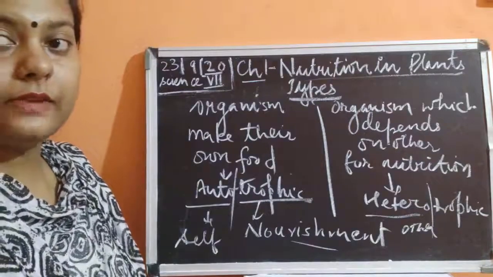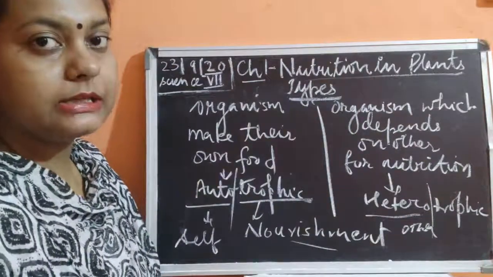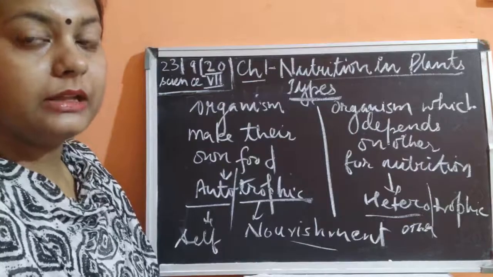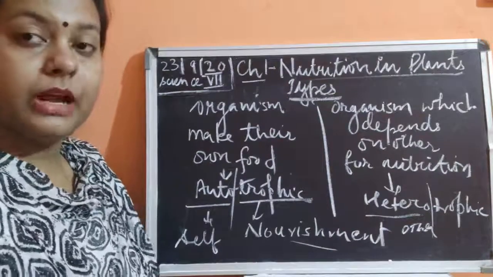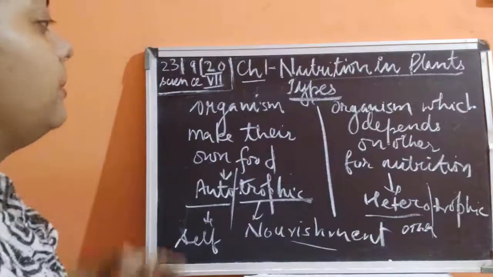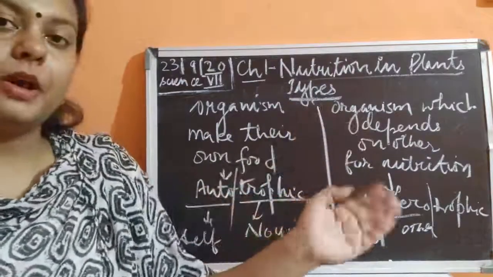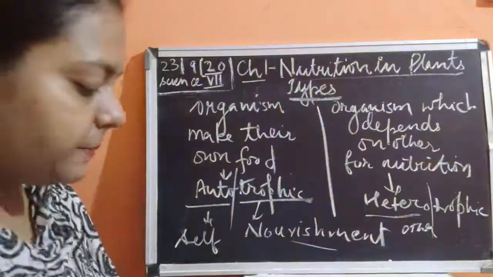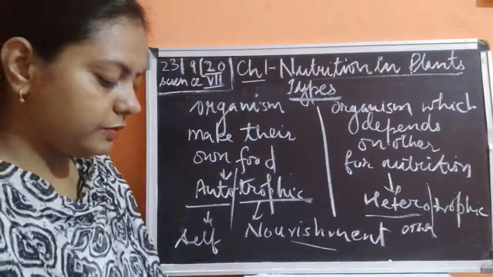Autotrophic means self-nourishment, and heterotrophic means the nourishment which is taken up from other organisms. These organisms are dependent on others for their nutrition. So this is known as the heterotrophic mode of nutrition.